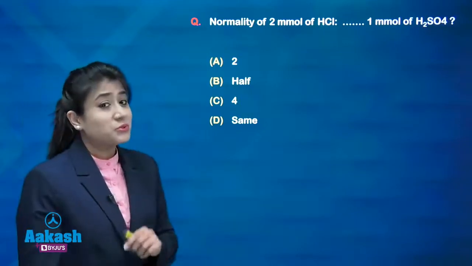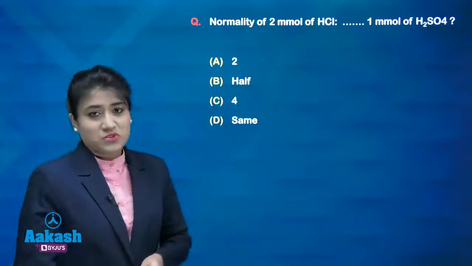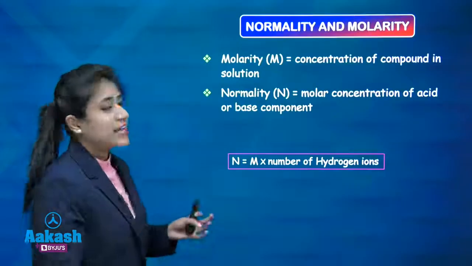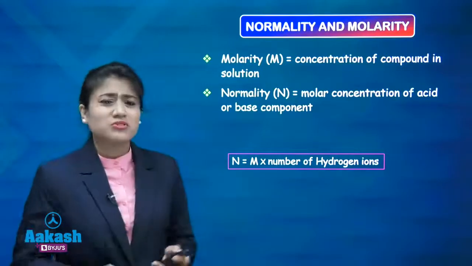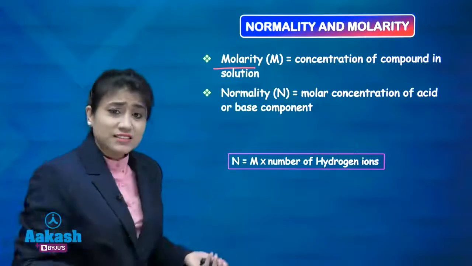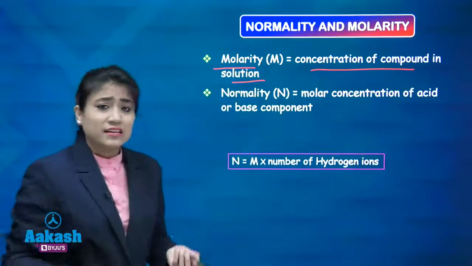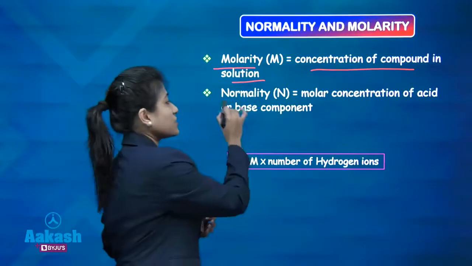Normality of 2 millimole of HCl is dash and 1 millimole of H2SO4. Again, it's simple question. It's 11th, 12th chemistry type question. So first we will talk about the normality and molarity. Guys, write it down that this molarity is nothing but concentration of compound in solution. Yeah, molarity is concentration of compound in solution, and normality, what is normality?